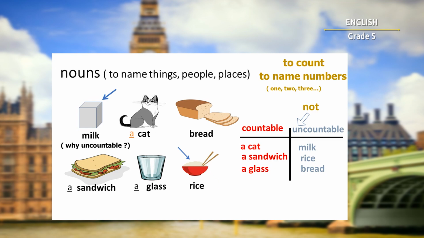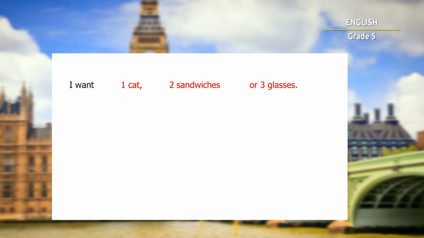Notice also that singular countable nouns have a or an in front of them. In this case, we only have a because none of our countable nouns start with a vowel. So with countable nouns, we can easily say something like, I want 1 cat, 2 sandwiches, or 3 glasses.